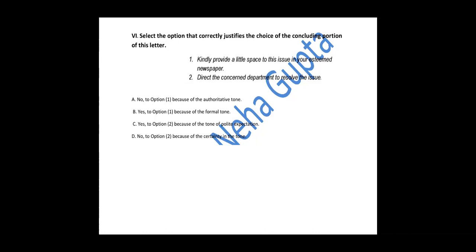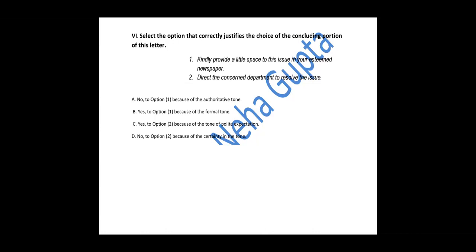Kindly provide a little space to this issue in your esteemed newspaper. This is the first choice. Second, direct the concerned department to resolve the issue. As I have already told you, nobody can direct. The editor or the newspaper does not have the authority to direct this to a department. Okay, so our first option is correct, but still let us read it, A, B, C, D.